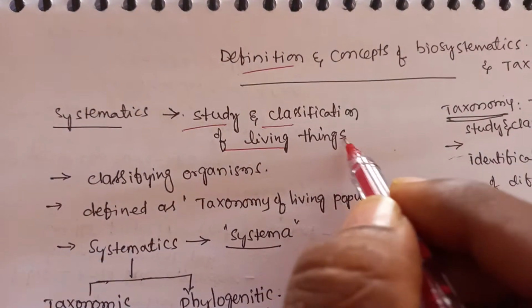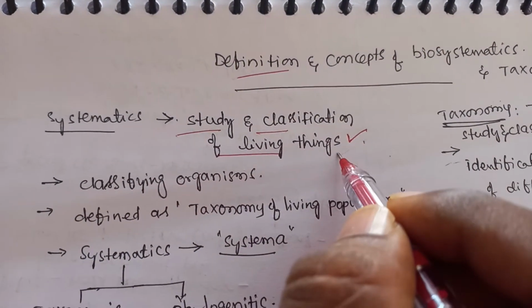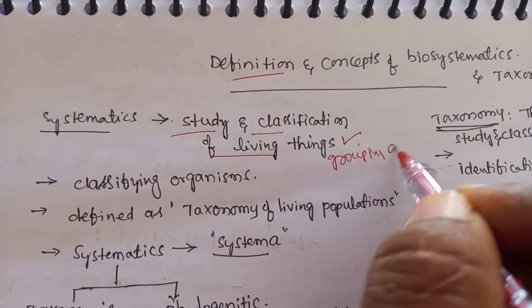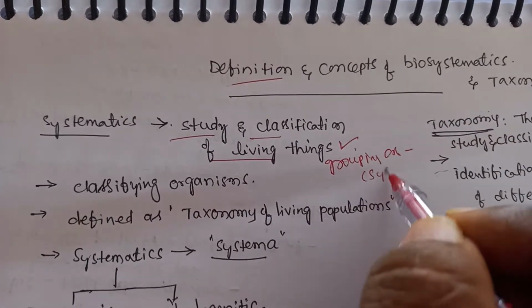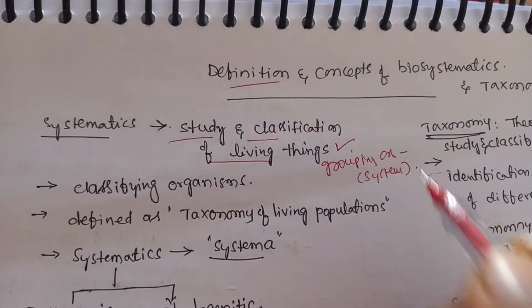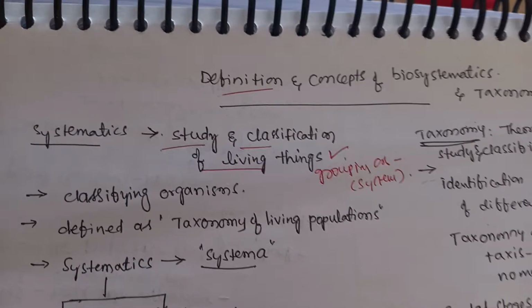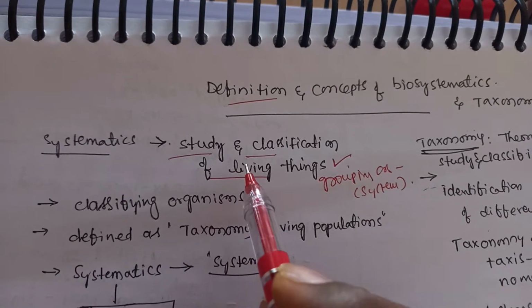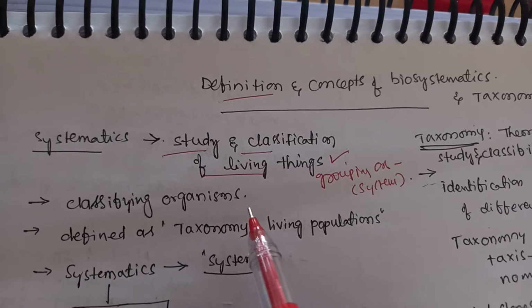In other words, grouping organisms based on a set of rules or a system. Grouping organisms based on a set of rules, or the study and classification of living things.